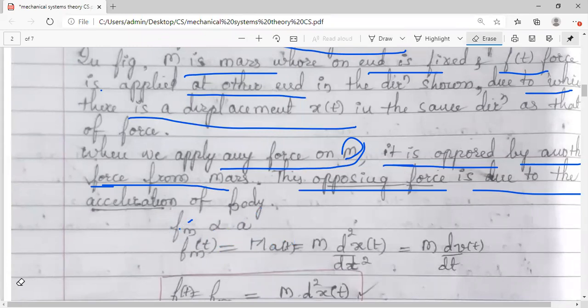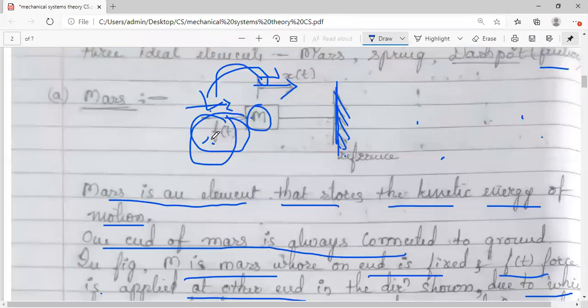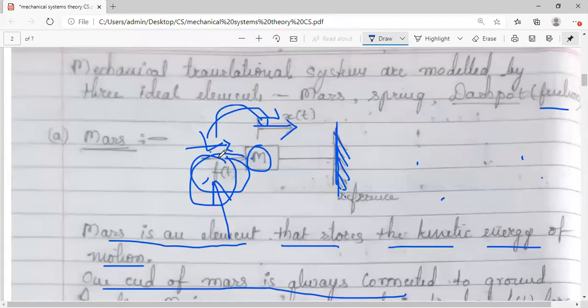So when we apply any force, there will be another opposing force from the mass, and this opposing force is due to the acceleration. So how can we write the force? This m suffix indicates the opposing force. But what force have we applied? It is F of t. It is not Fm. So F is different from Fm.